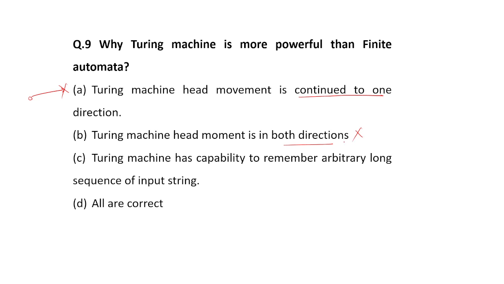No. Another is, Turing machine has capability. Obviously, we have one and 2 wrong options, so option number 4 cannot be your correct option. So we are left with option number 3, that is, Turing machine has the capability to remember arbitrary long sequences of input strings. Whatever input we give to our Turing machine, it has the capability to remember all the long sequences for a long time. That is why Turing machines are more powerful. Turing machines are mostly used when we compare them with finite automata.